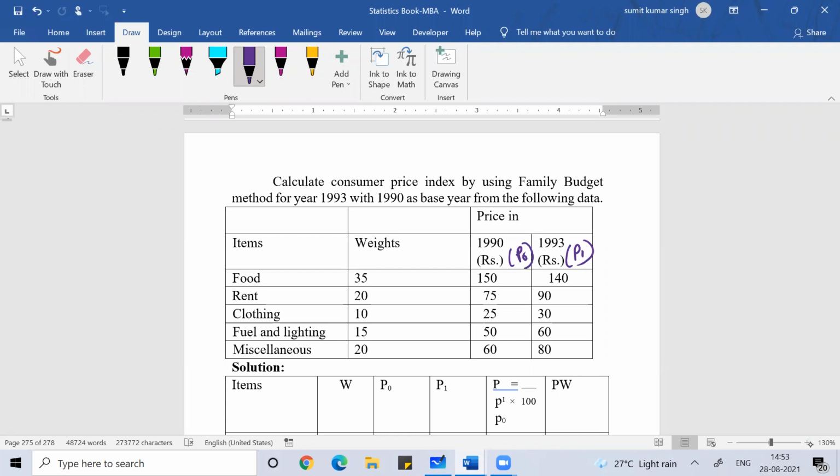Okay, weight is given to you. This is a simple problem. Weights are given to you, so this will be your W.